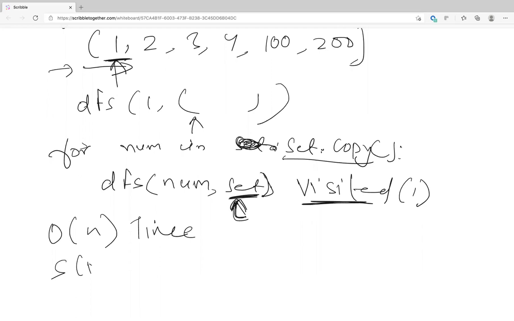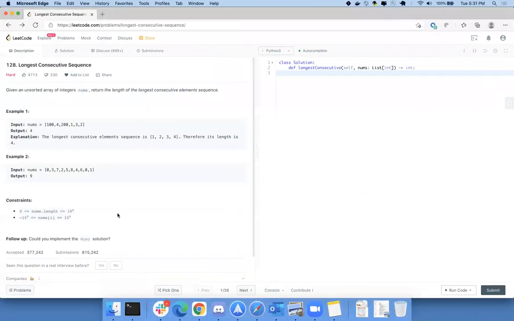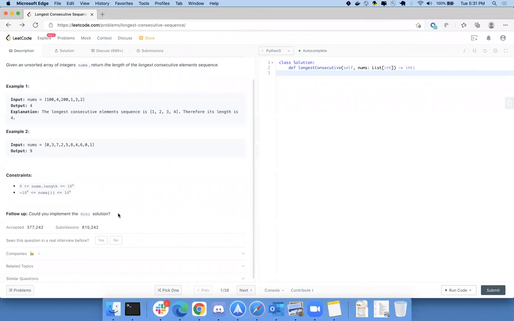Okay. So basically, if you see the LeetCode question, it says, could you implement the O of n solution? O of n space or O of n time? I think it's time. They won't ask about space. It's time. I mean, blow up in the sense here also the stack.